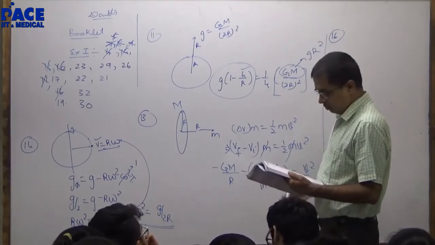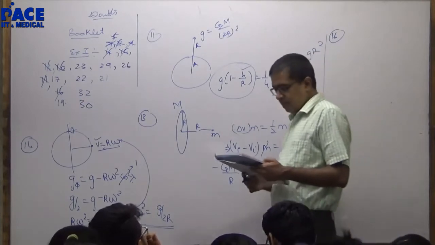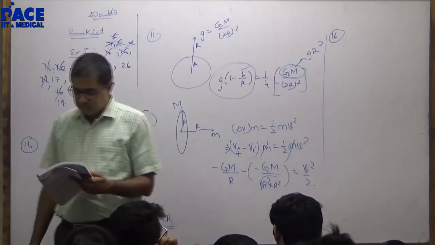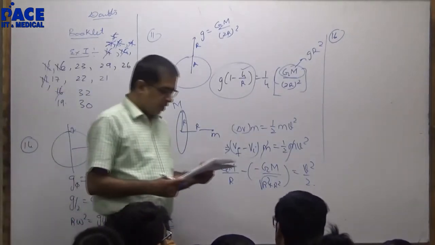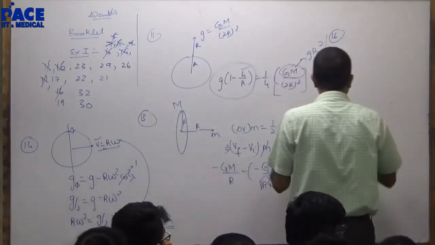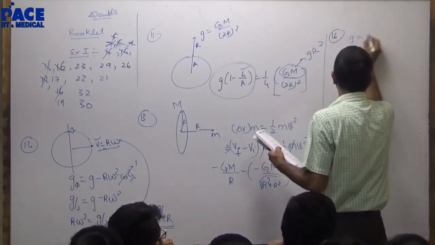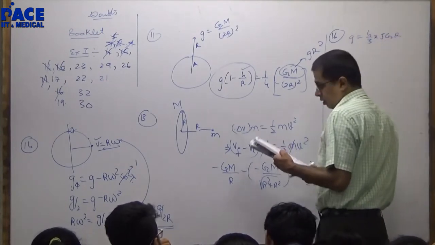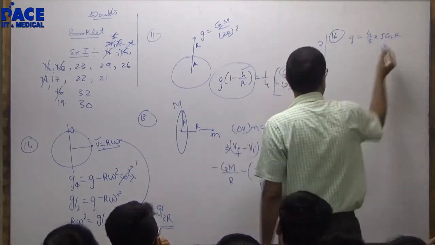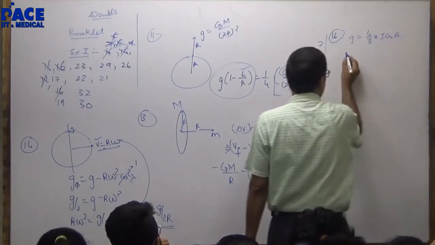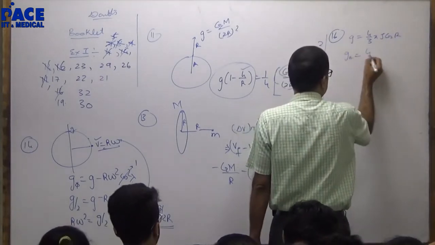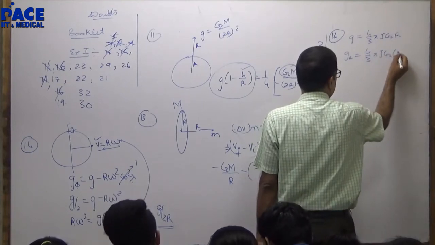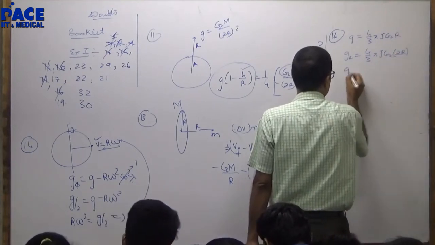16. Two planets A and B have the same material density. If the radius of A is twice that of B, then the ratio of the escape velocity is, see, they have the same material density. g is 4 by 3 pi rho G r. Radius of A is twice that of B: g of A is 4 by 3 pi rho G into 2r.